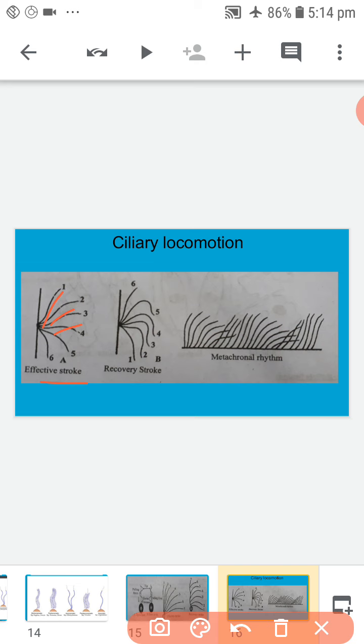In Paramecium, cilia are arranged in transverse and longitudinal rows. They show two types of coordinated movements.